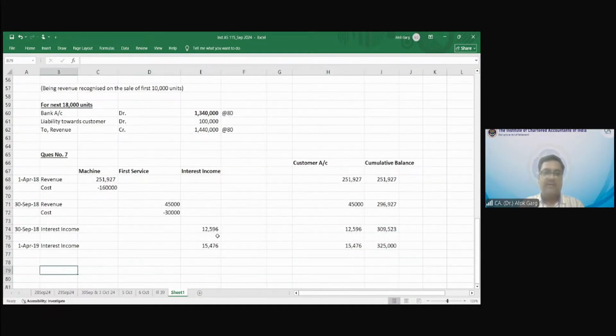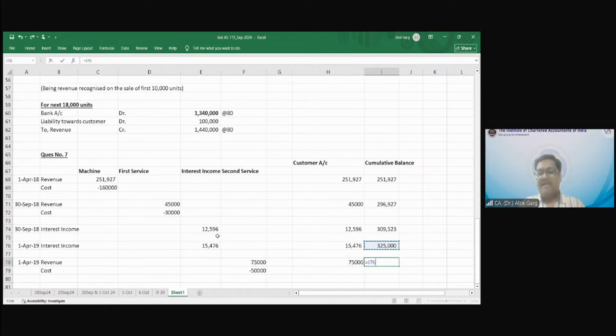Then what happens on 1st April 2019? Second service. The second service will also be there, right? What is the cost of the second service? Saminathan, you were telling me? 50,000. Cost of the service is 50,000. If 50,000 is the cost, what is the revenue? You need to factor in a 50% margin. 75,000. With this 75,000, the customer account will get debited.